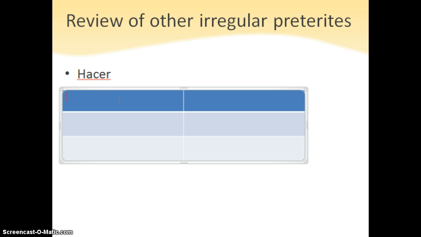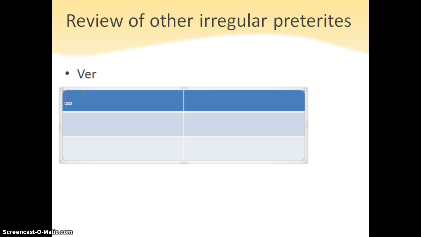Now we have hacer. On your notes, hacer is kind of flipped between two pages, so you might have to move it. Yo hice, tú hiciste, él or ella hizo, nosotros hicimos, vosotros hicisteis, and then ellos, ustedes hicieron. You can see that that A kind of turns into an I for most of these.